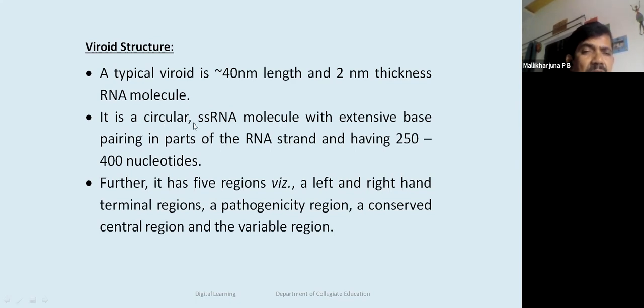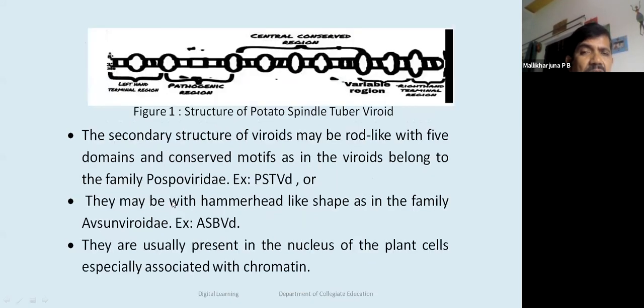It is a circular single-stranded RNA molecule with extensive base pairing in parts of the strand, having a length of 250 to 400 nucleotides depending on the viroid. Further, it has five regions, namely the left terminus, the right-hand terminus, a pathogenicity region, a conserved central region, and the variable region.